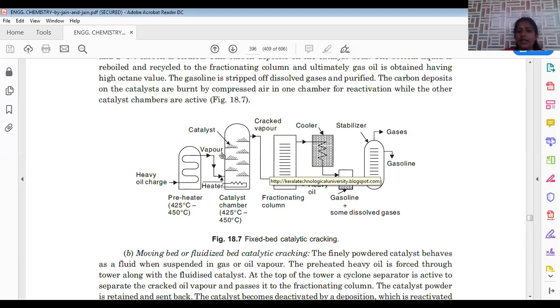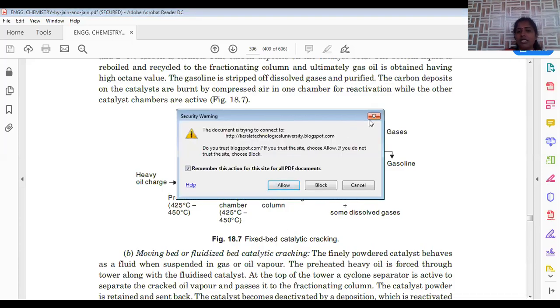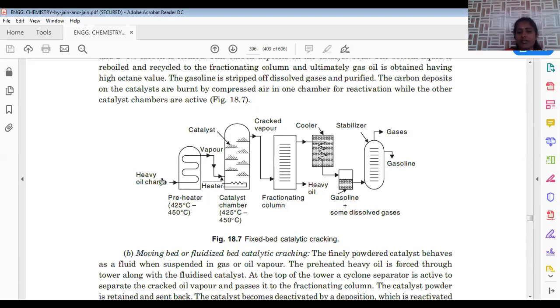So this is about fixed bed catalytic cracking. Fixed bed catalytic cracking, in the sense that in this catalytic chamber we are not making any physical movement of the instrument. This cylindrical chamber is not rotated, there is no movement. It is in a fixed position, so that mixing of catalyst with vaporized heavy oil is possible, so that cleavage of bonds is possible. And now it enters the fractionating column, where we can separate all the fractions. The heavy oil is again used as a starting material in this method.